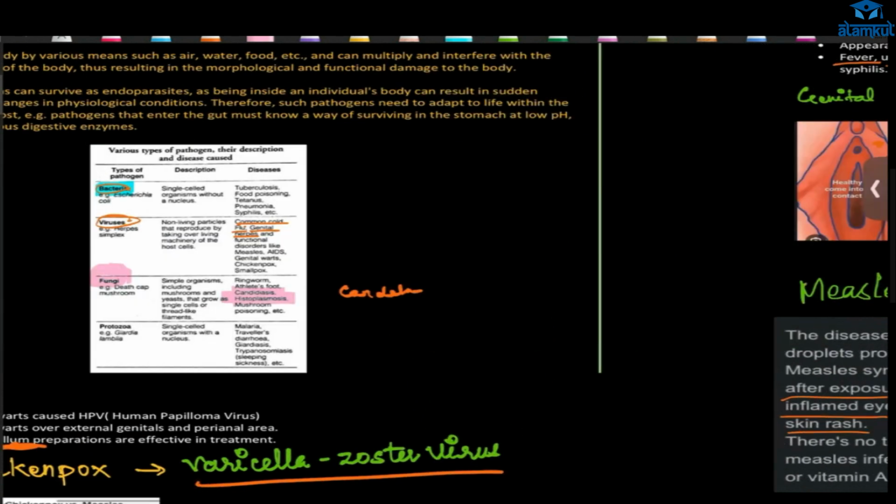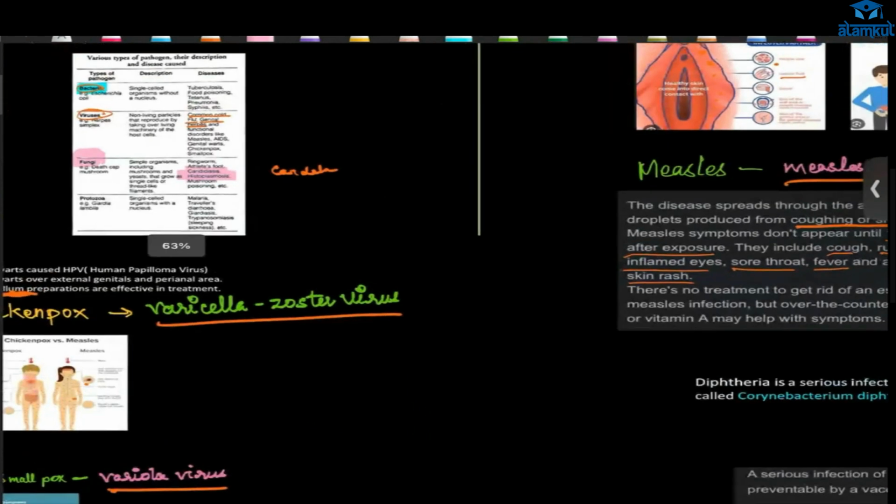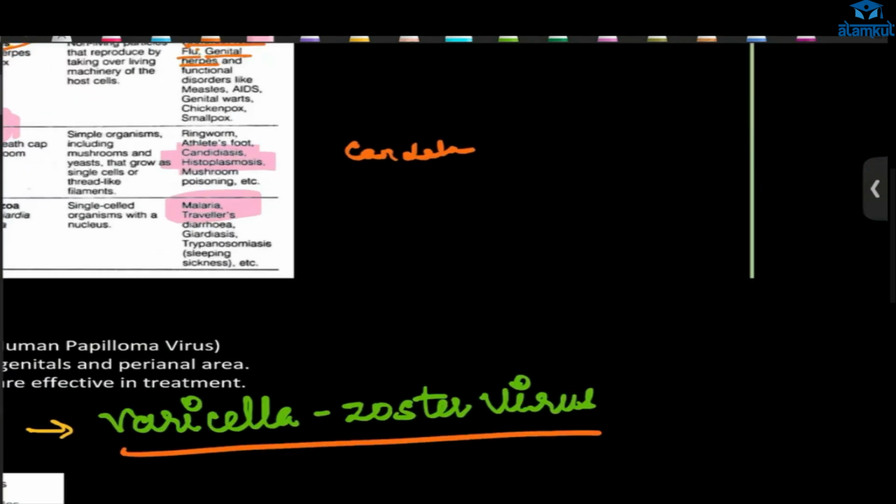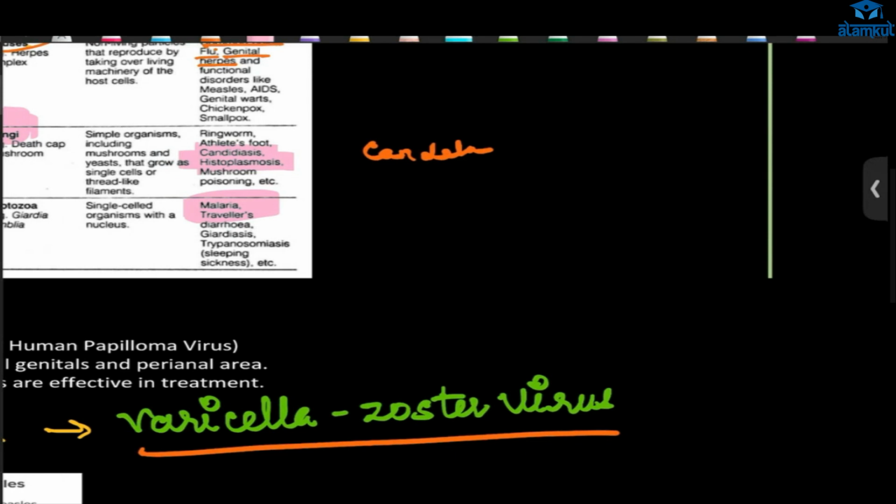Next we have sporozoa. Malaria is very important, this malaria question. The diagram you have to know, the life cycle, everything you have to know, and the symptoms.